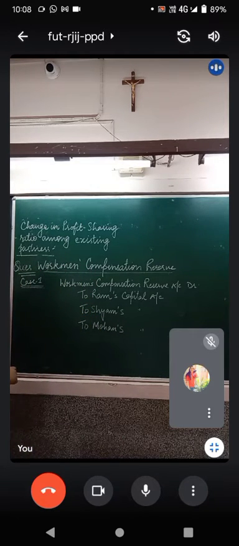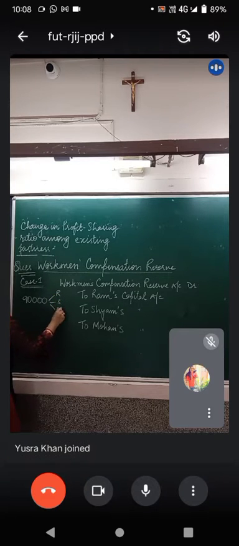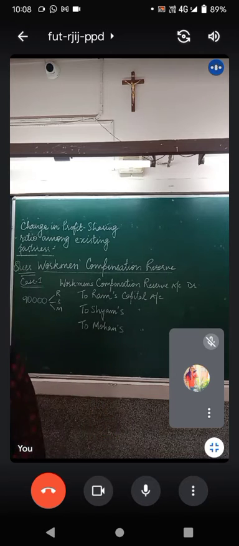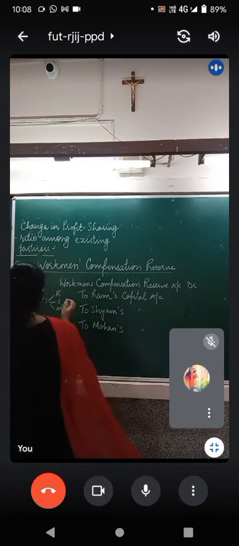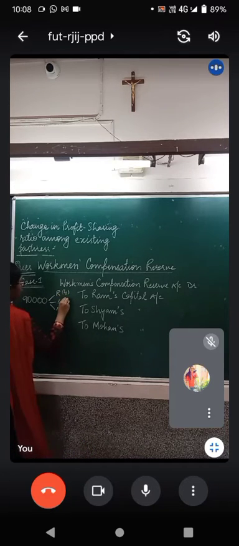What is the amount of reserve which was maintained? It was rupees 90,000. How will you divide it amongst Ram, Shyam and Mohan? You will divide it in their old profit sharing ratio. What was the old profit sharing ratio? 4:3:2. Now come on, solve it.